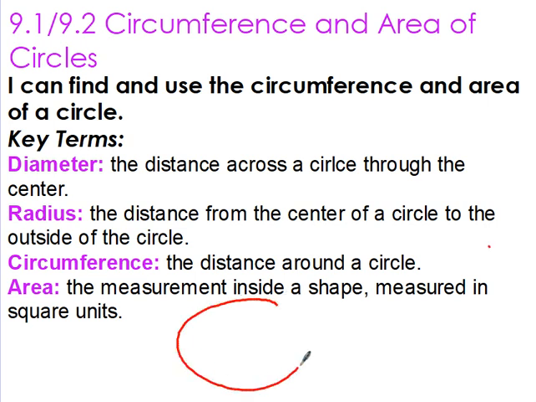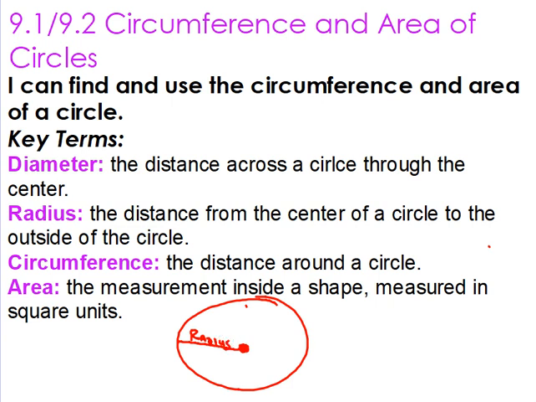So if I draw a circle here, that is an ugly circle, but it'll work. A circle always has a center. Cool part about the center of a circle is that it's the same distance from any side of the circle to the center. So this right here is the distance from the edge of the circle to the center, and you're going to notice this from your definitions. This is your radius.